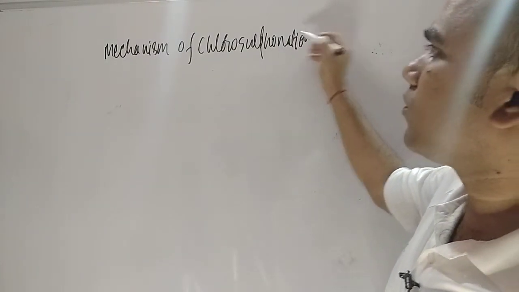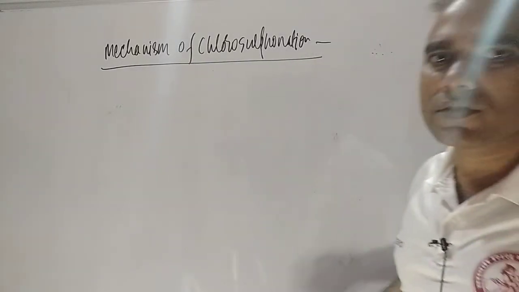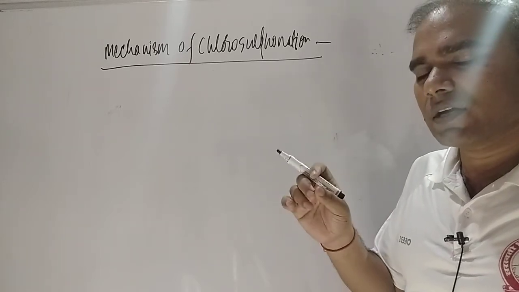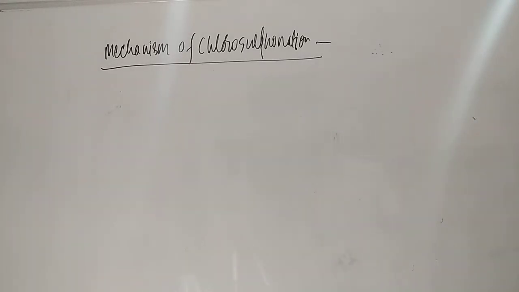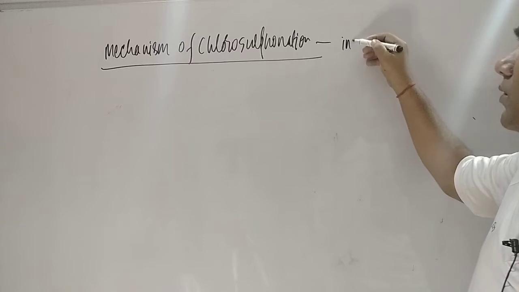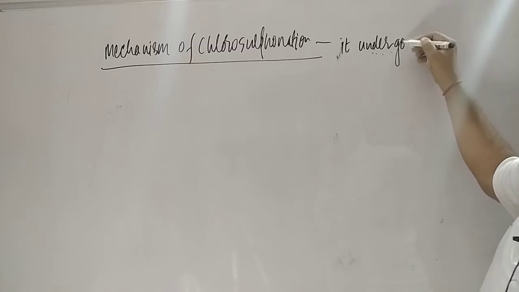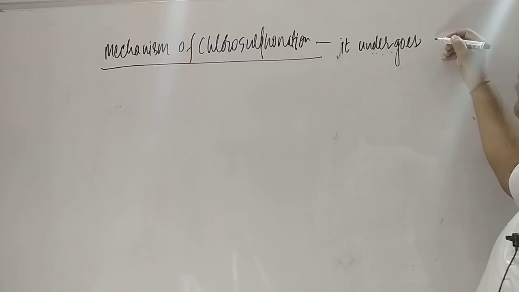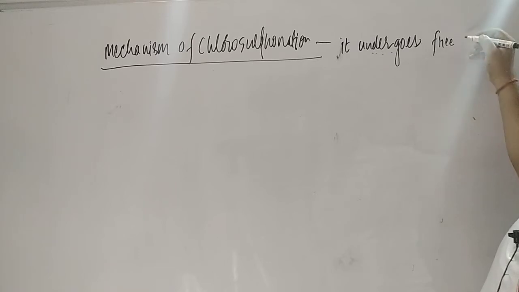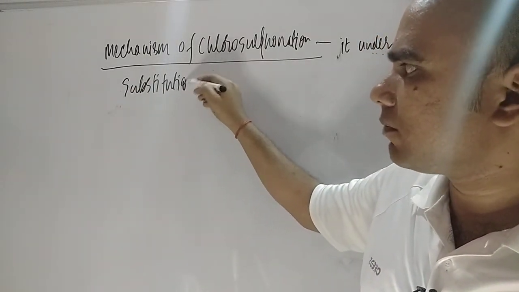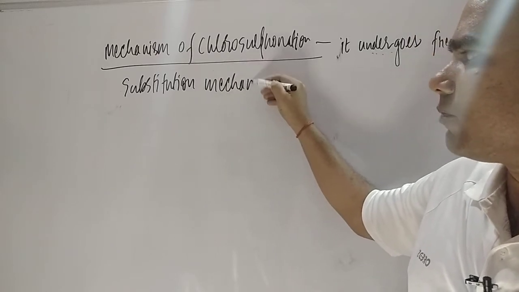Chlorosulfonation, I already told you, is a substitution reaction, and since it is a substitution reaction in alkane, it is a free radical substitution reaction. The free radical substitution reaction generally involves 3 steps. So firstly I am writing, it undergoes what kind of reaction? It undergoes free radical substitution mechanism, free radical substitution mechanism, right?